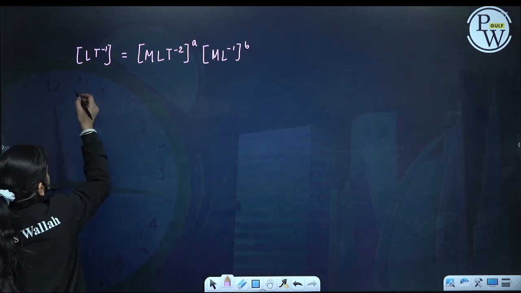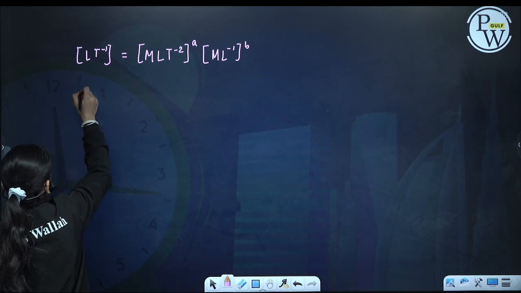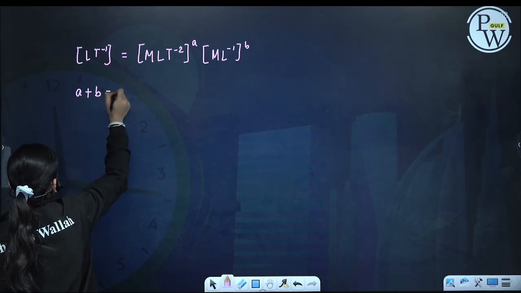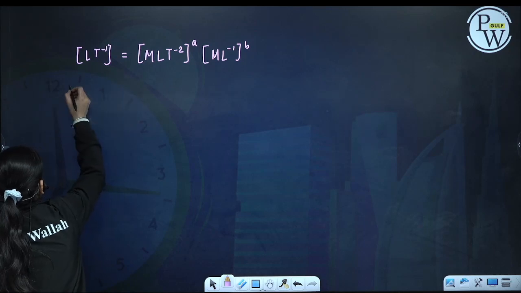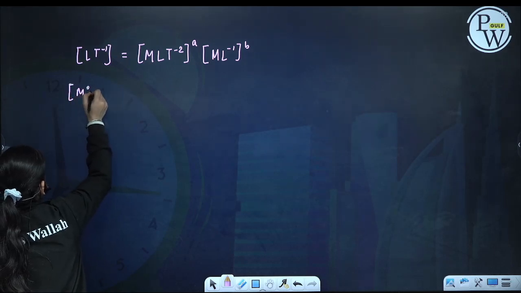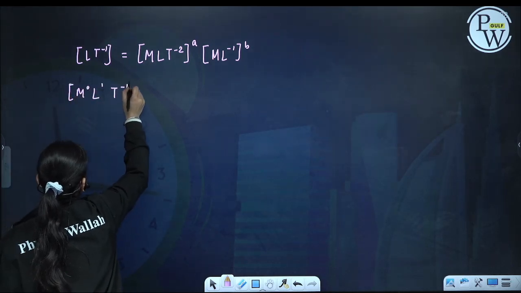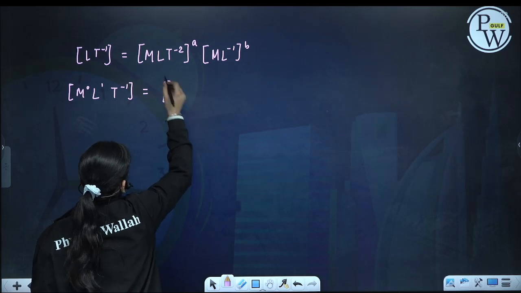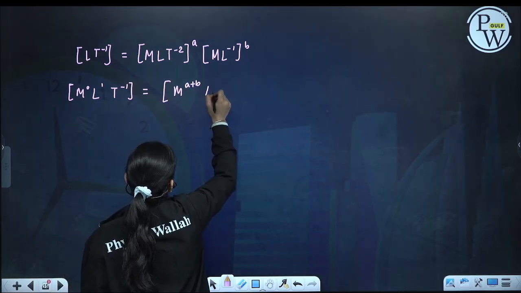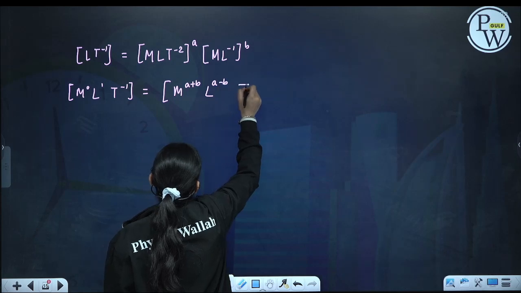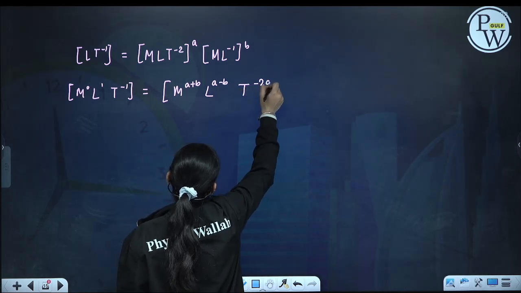So from here we get the equation that A plus B is equal to 0, because mass has 0 dimensions. M^0 L^1 T^-1 is equal to M raised to the power A plus B, L raised to the power A minus B, and T raised to the power minus 2A.